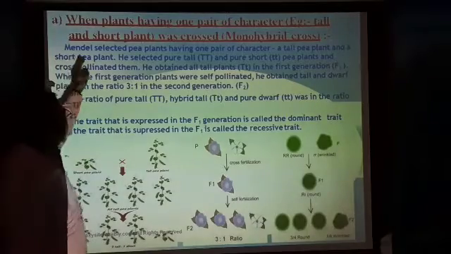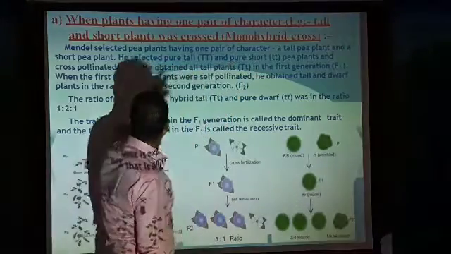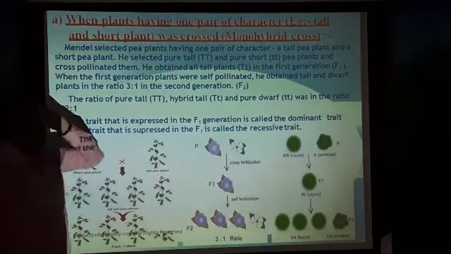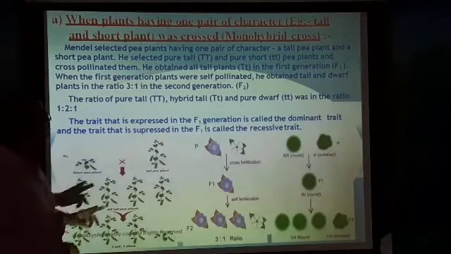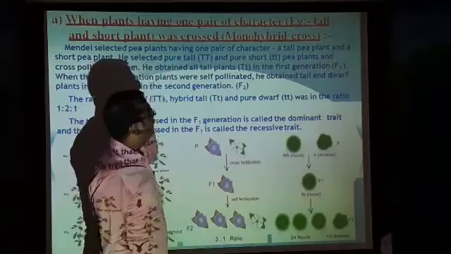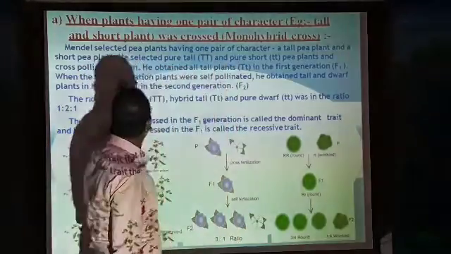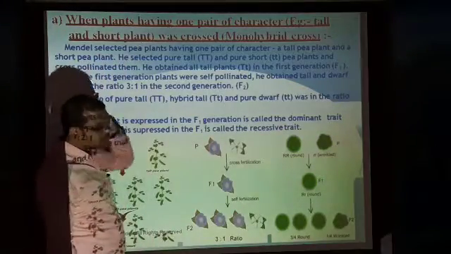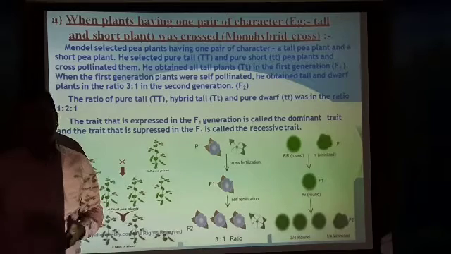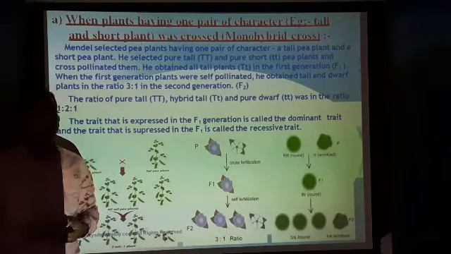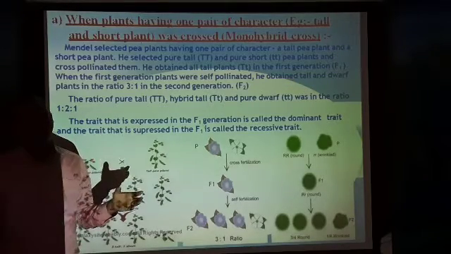So here Mendel selected pea plants having one pair of characters: a tall pea plant and a short pea plant. He selected a pure tall plant and a pure short or dwarf plant and cross pollinated them. We already know that to express one particular character, 2 factors are responsible, one contributed from the male and one from the female.